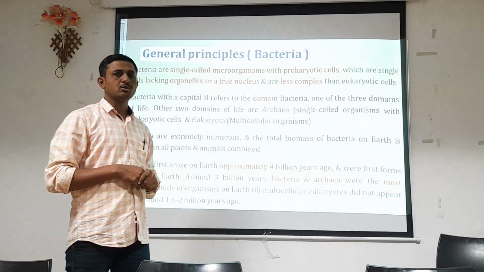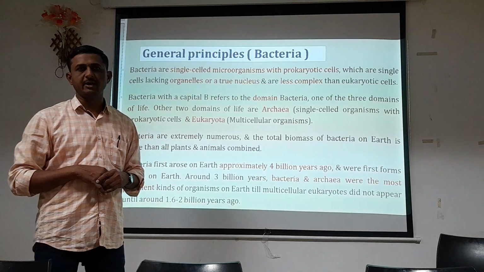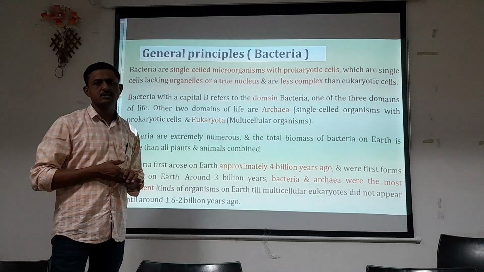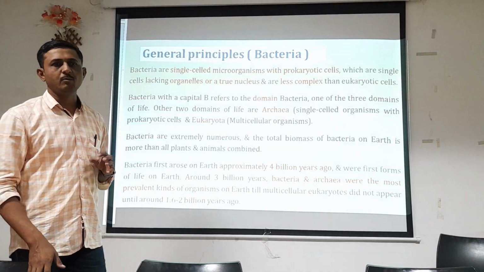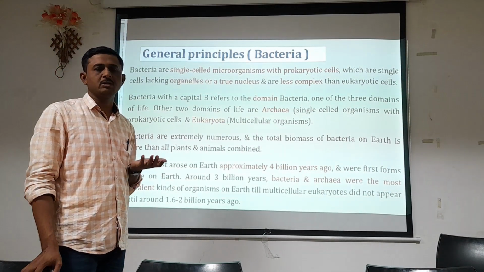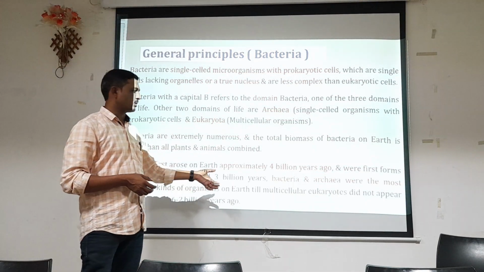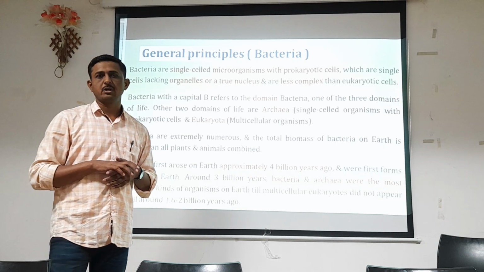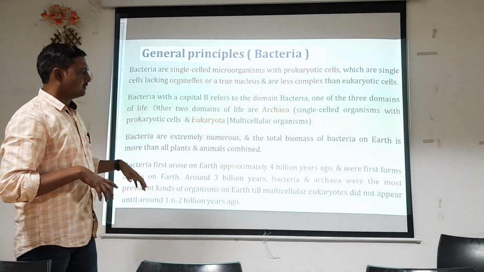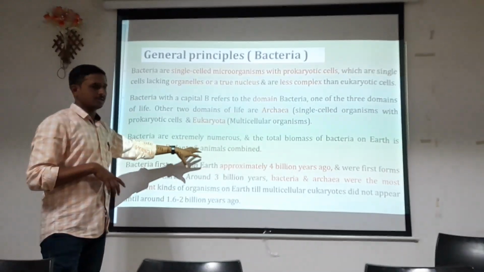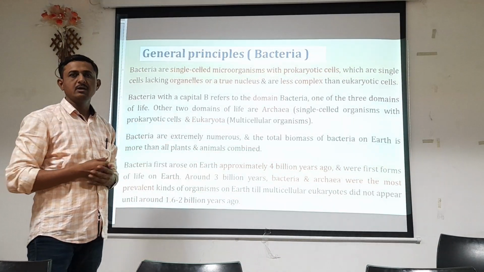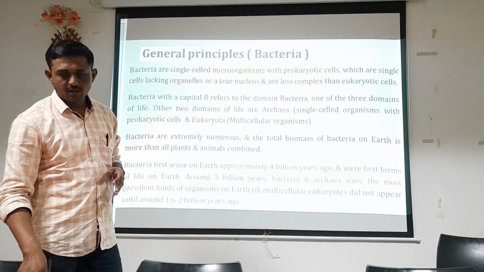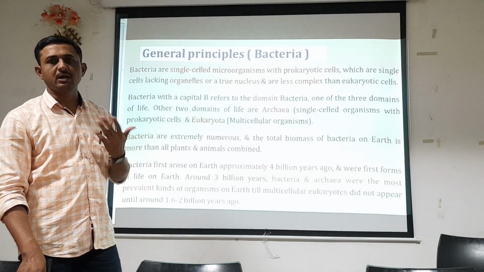While discussing the evolutionary theory or the origin of life, bacteria are considered the most primitive form of organism to appear on earth, approximately 4 billion years ago, before eukaryotic organisms evolved. From that, life evolved on earth.